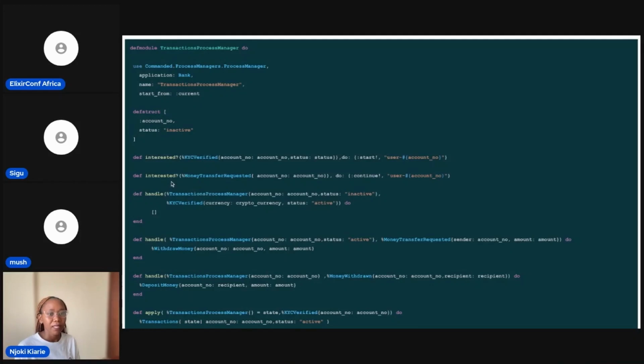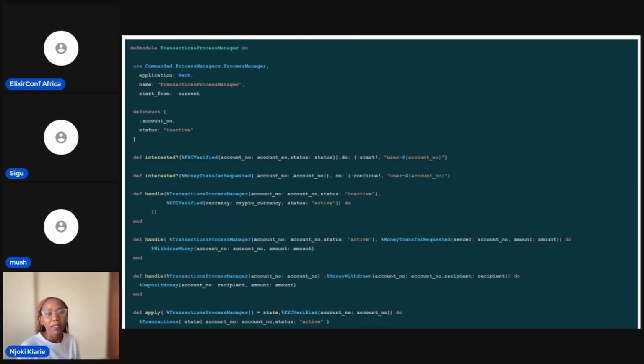So then we have another example. For KYC verified, it's handled, and since there is nothing happening, we don't need to send a command to anything else. We just want to update our state from inactive to active. The handle event returns an empty list, and our apply function updates the status and the account number: an account number and the status at active. And now this particular account can start performing all the other functions.